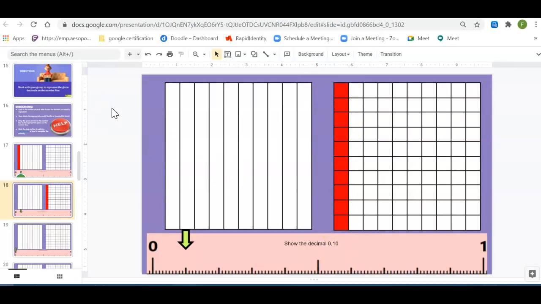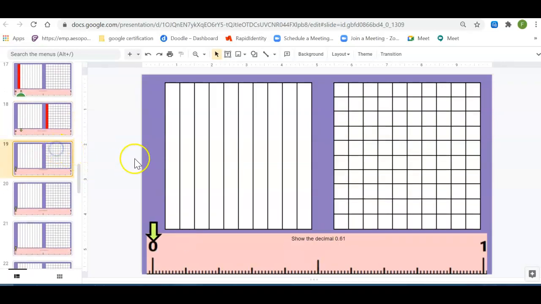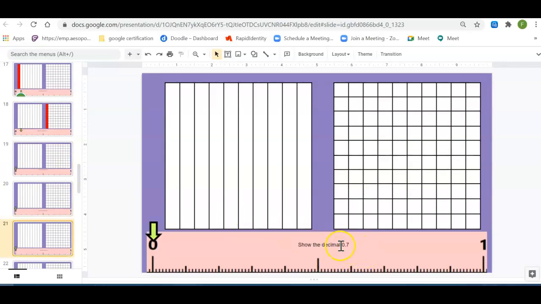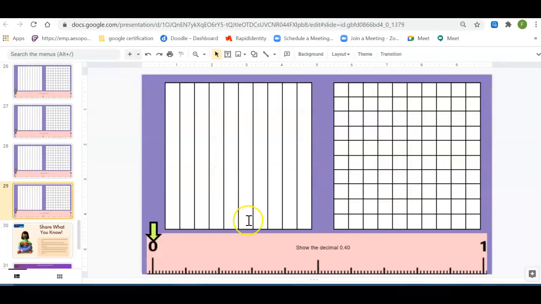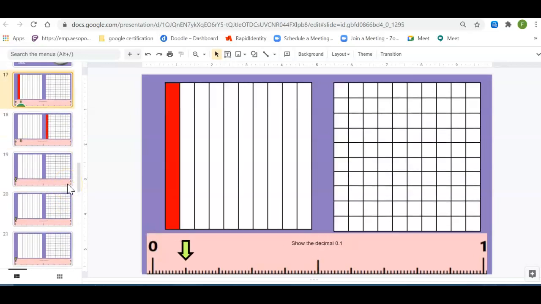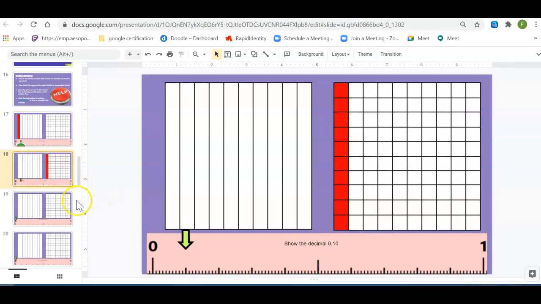Okay, so we've done the first two together. So there's quite a few more that I want you to work on your own. So you got this one says 61/100ths, 99/100ths, 7/10ths, 70/100ths, 4/10ths, 35/100ths, 15/100ths, 23/100ths, 75/100ths, 89/100ths, 40/100ths, and that is going to be the last one in this activity. So I've done the first couple for you. I want you to pause the video and just work on the next few of them to get those done.